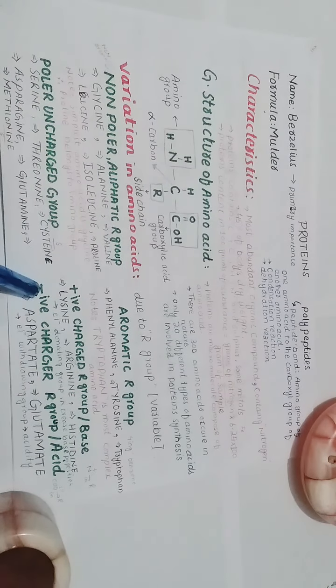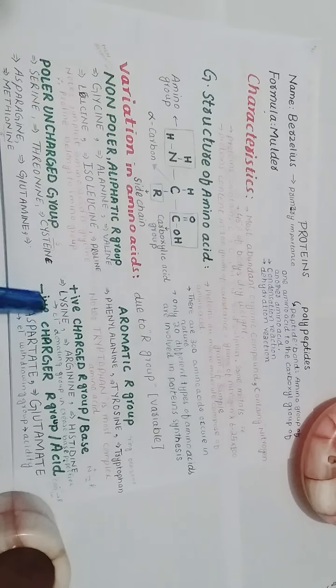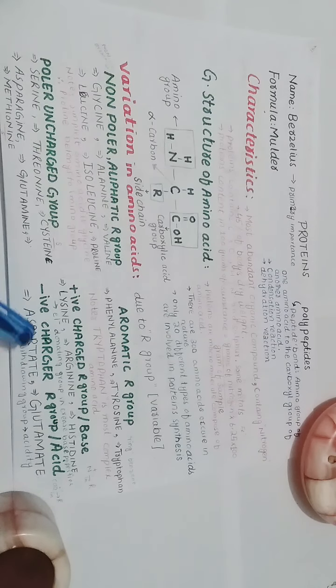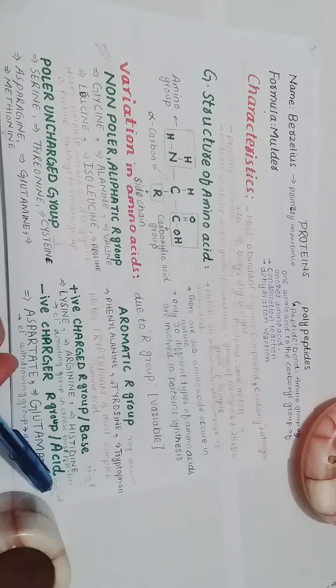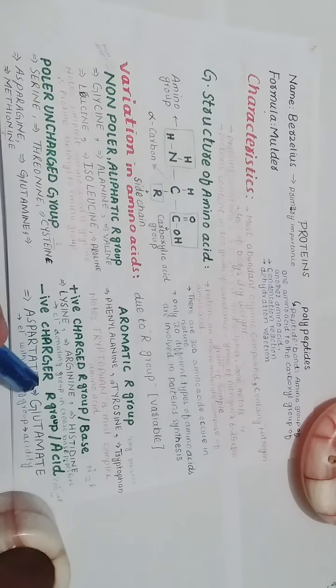The fifth one is the negative charged R group or acidic amines. They are called negative charged groups because they contain electron withdrawing species which in turn increase acidity. So they are called acidic amines. They contain a COO minus group, which is an electron withdrawing species. That's why they are called negative charged R group.